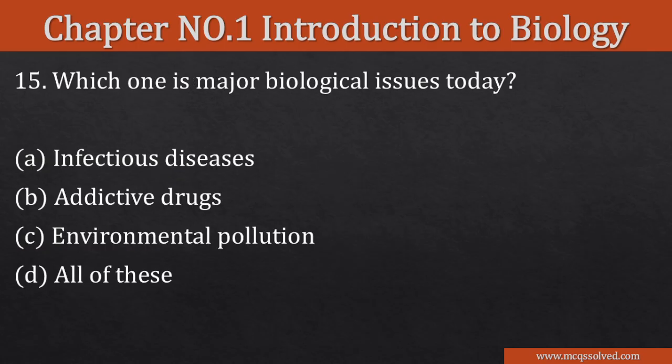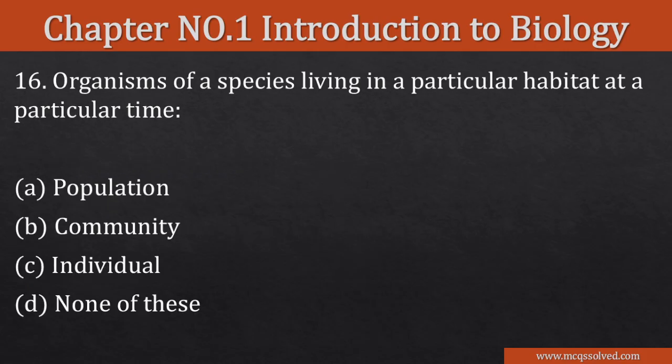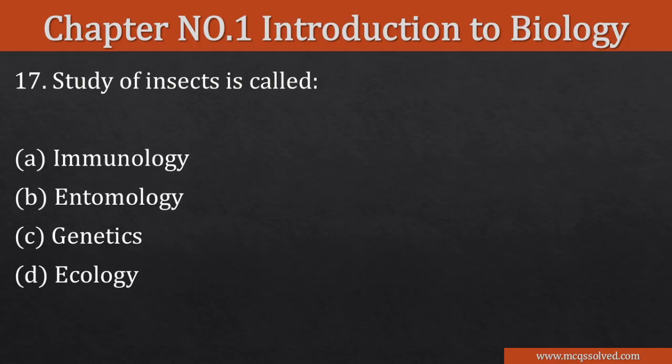Which one is a major biological issue today? Infectious disease, addictive drugs, environmental pollution, none of these. So the right option is all of these. Organisms of a species living in a particular habitat at a particular time are called population, community, individual, none of these. So the right option is population. Study of insects is called immunology, entomology, genetics, ecology. So the right option is entomology.